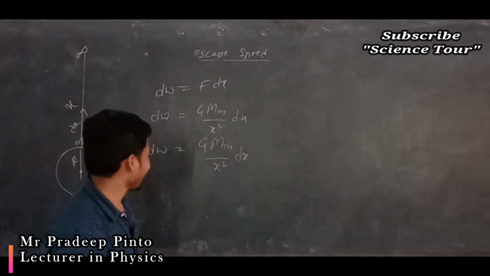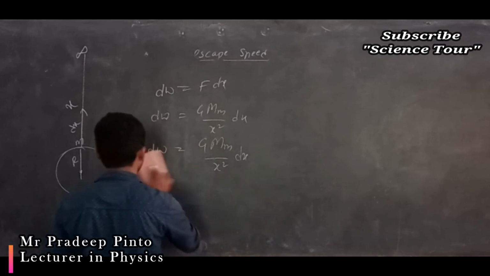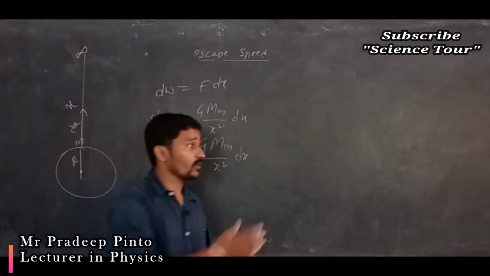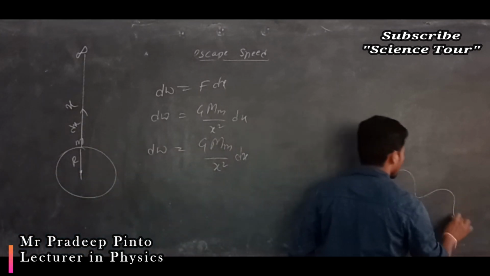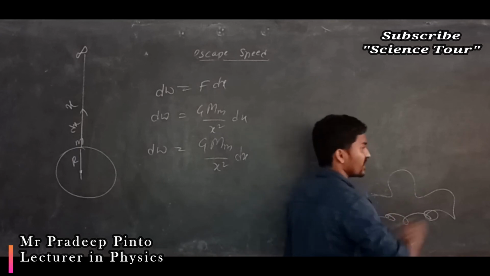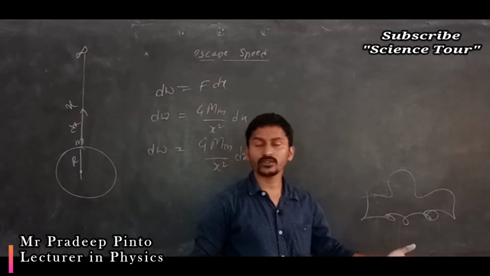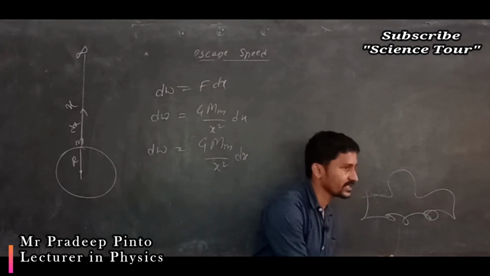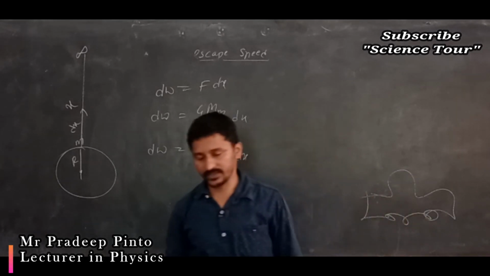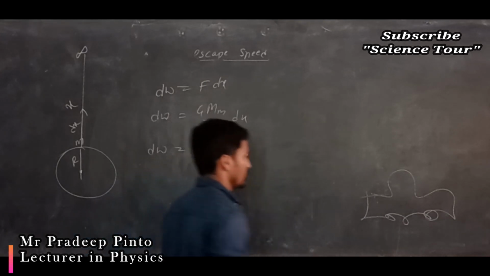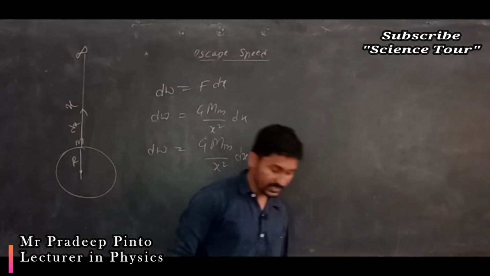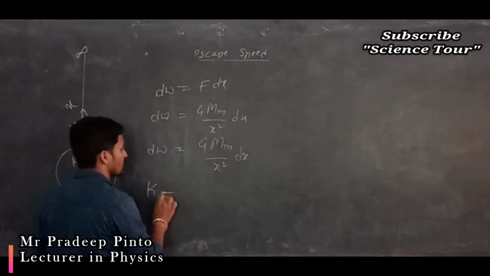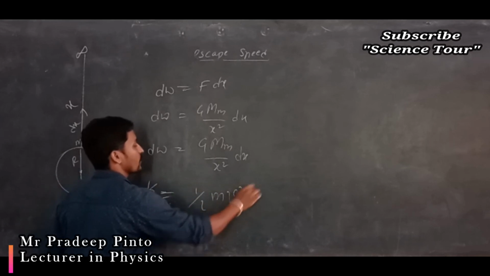Now what is next? There is nothing but the kinetic energy. What do you mean by kinetic energy actually? Kinetic energy is nothing but, how to measure it? A car is moving with a velocity, how do we find out the kinetic energy? By stopping it. What work do I have to do to stop it? That work is equal to the kinetic energy the car is having. So here also, whatever velocity I have given, that work is equal to the kinetic energy. Kinetic energy I can write as half mv square.